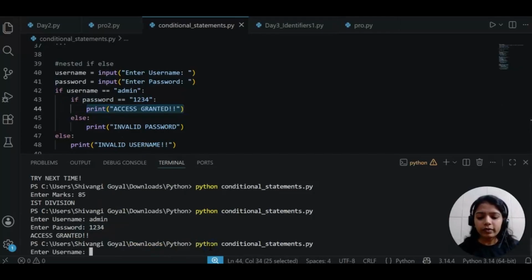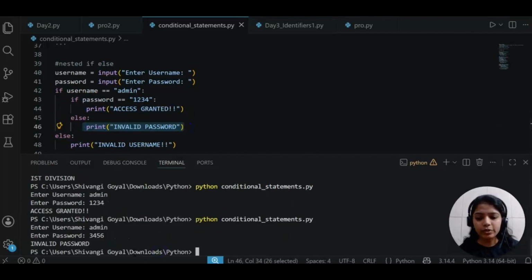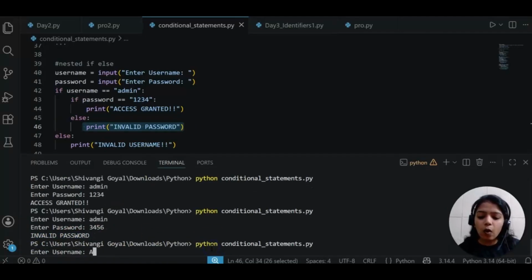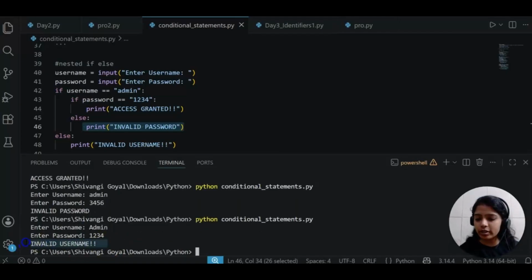Next scenario: I'm giving the correct username, but the wrong password. Before pressing enter, let's understand. You are giving the correct username, so it will go inside and check the password. When you give the wrong password, it should never go into the if block. It will directly switch to the else block and print invalid password. So let's see. See, we are getting invalid password. Third scenario: this time I will give a wrong username. See, I'm giving capital A. Even if I give the correct password, it will say invalid username. It's not saying invalid password, it is saying invalid username.